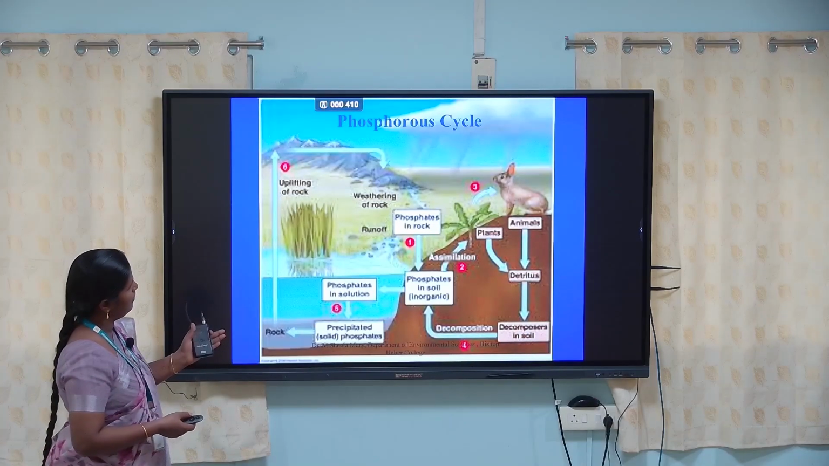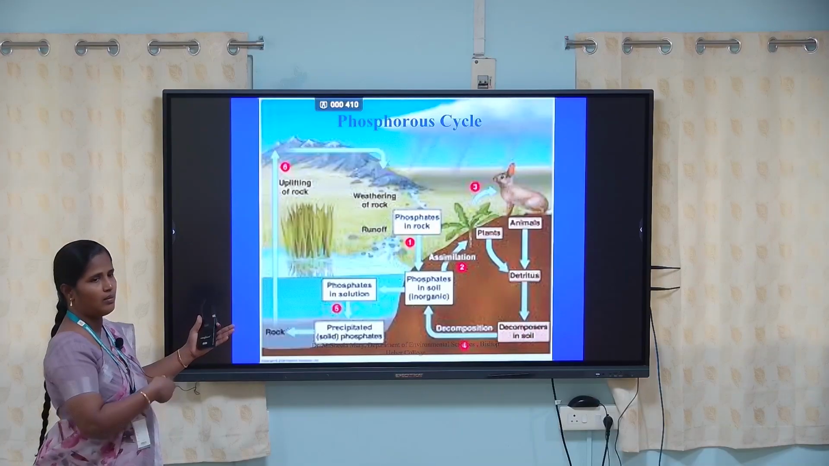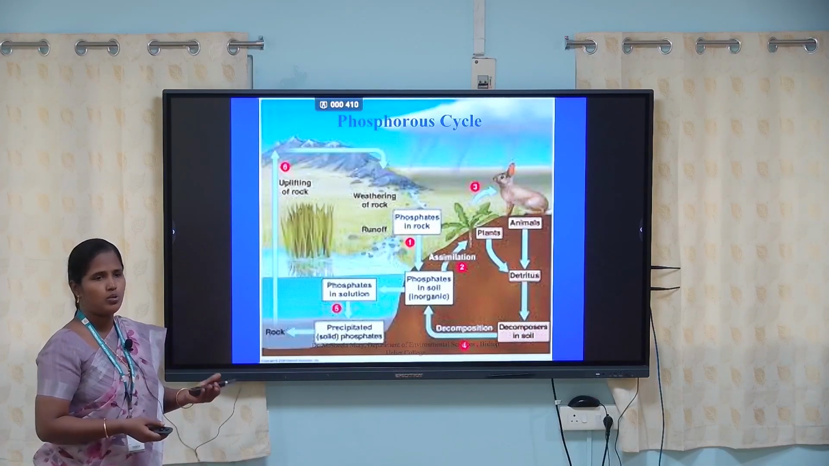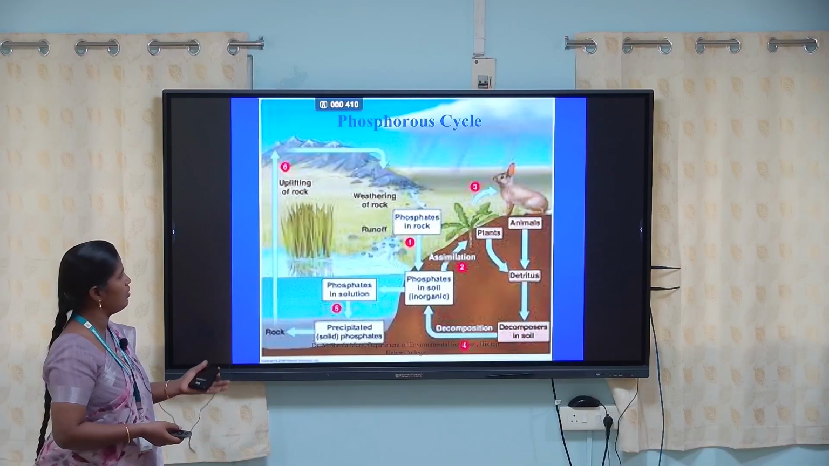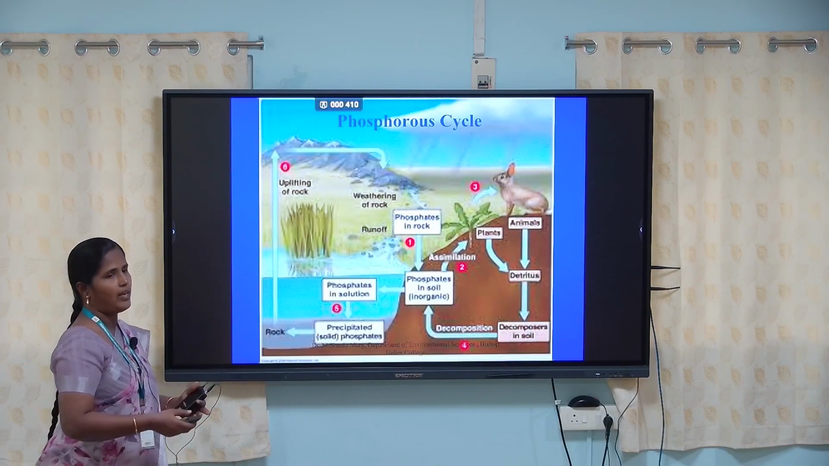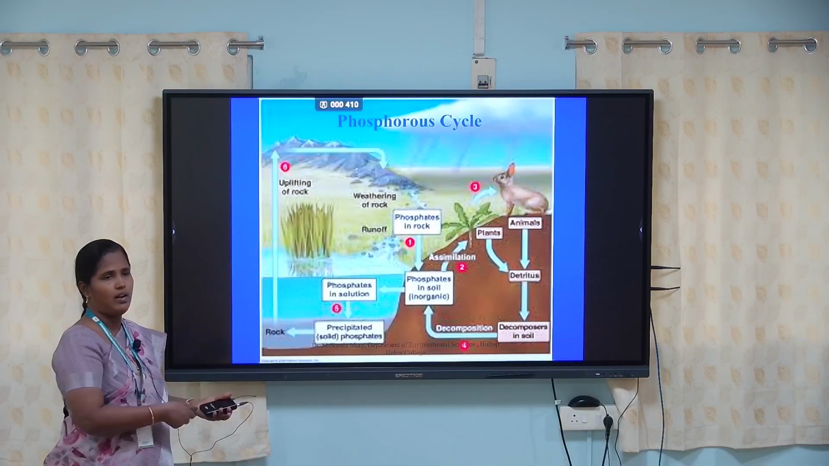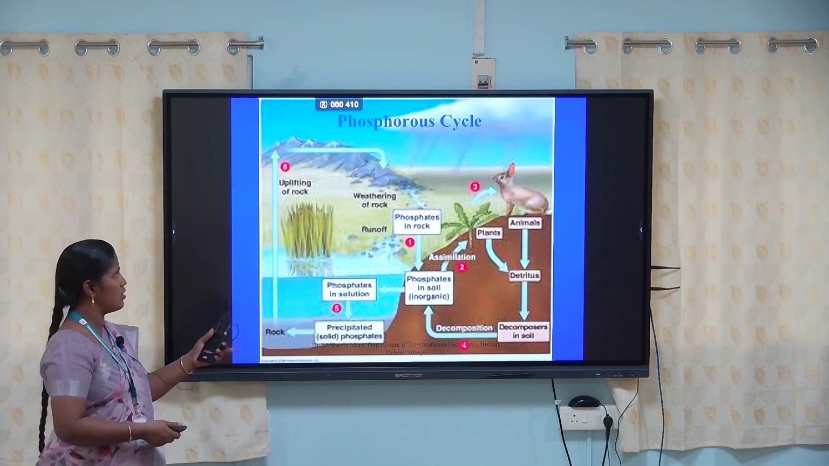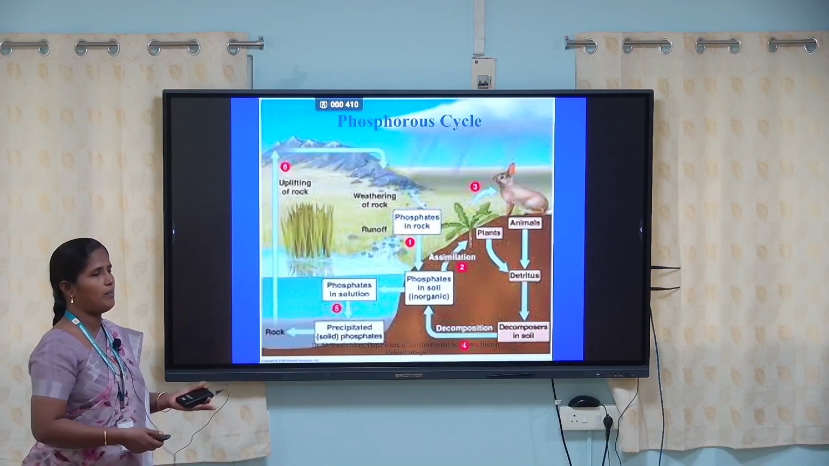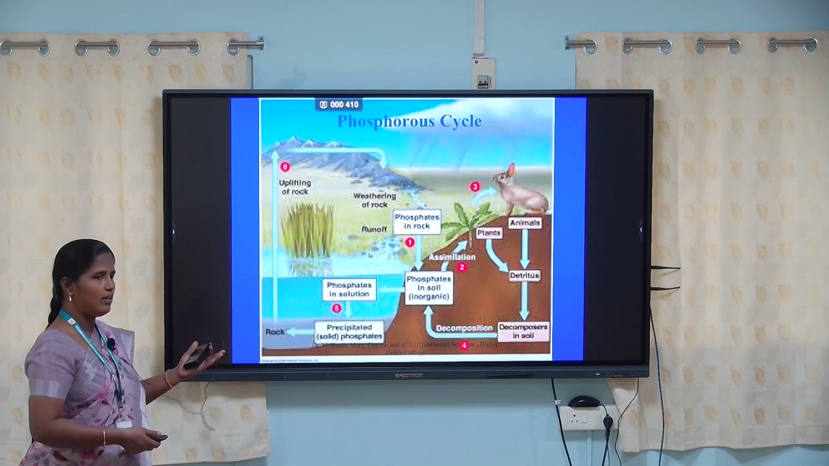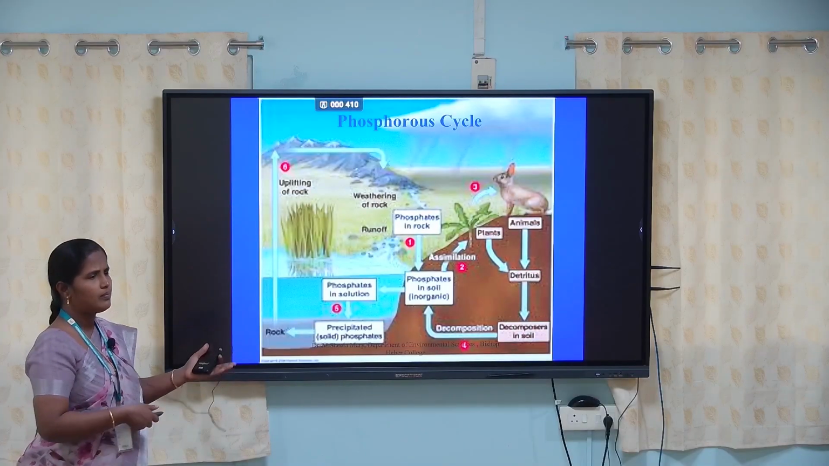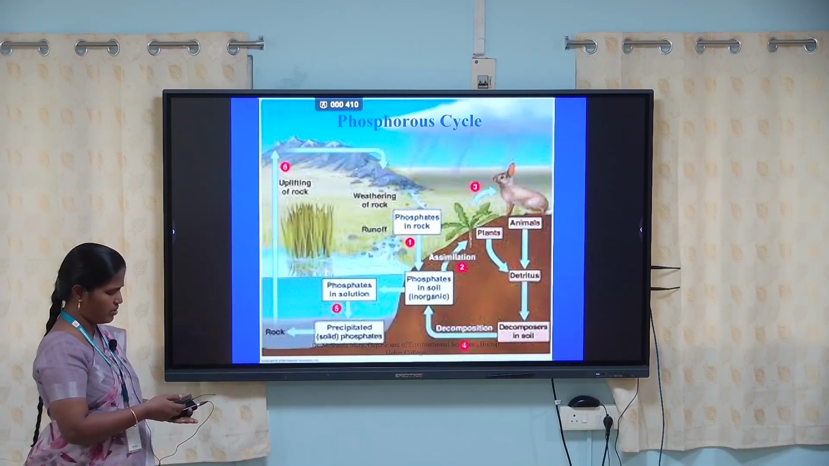It is also dissolved in water, so some water plants also take phosphorus for their growth. Then they decompose, and again the phosphorus enters into the water and soil. This is how the phosphorus cycle functions. Here again the plants and animals, both biotic and abiotic components, are important in this process.